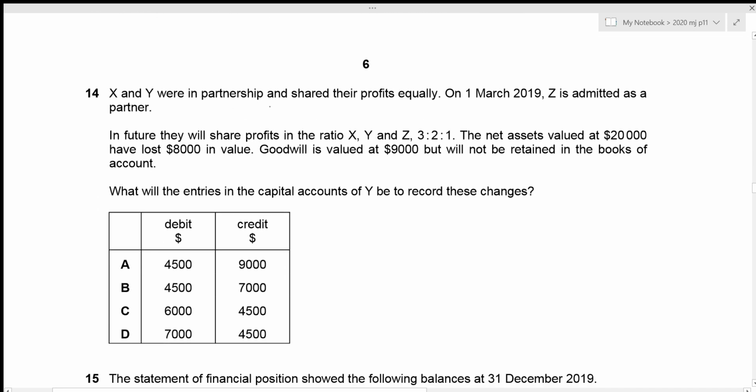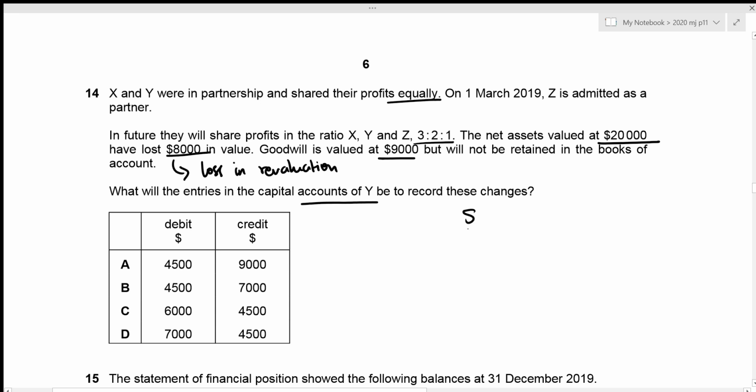X and Y were in partnership and shared their profits equally. On 1st March 2019, Z is admitted as a new partner. In the future, they will share profits in the ratio X, Y, and Z, 3:2:1. Okay. The net assets valued at 20,000 have lost 8,000 in value. So any assets losing its value would represent the loss in revaluation. Okay, and the goodwill is valued at 9,000 but will not be retained in the books of account. And what will the entries in the capital accounts of Y be to record these changes?